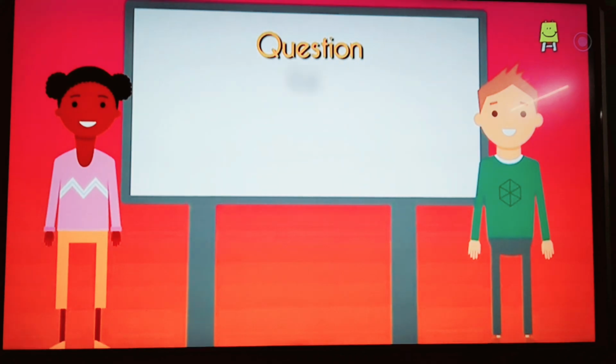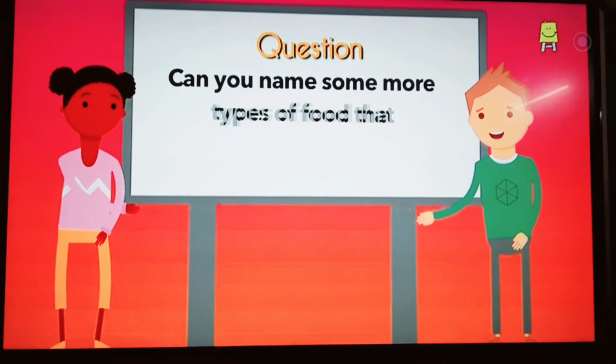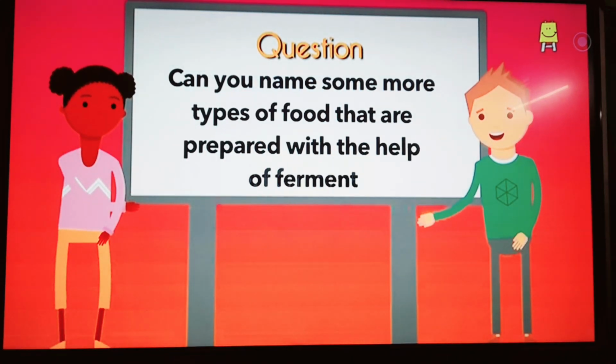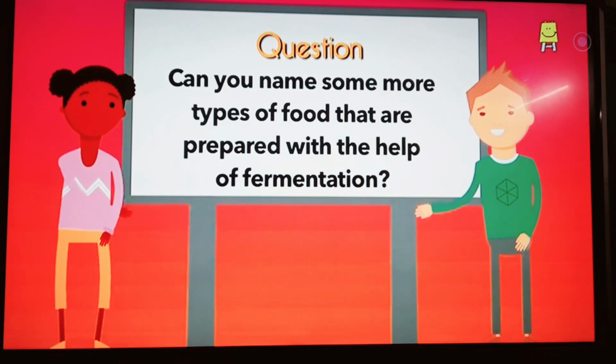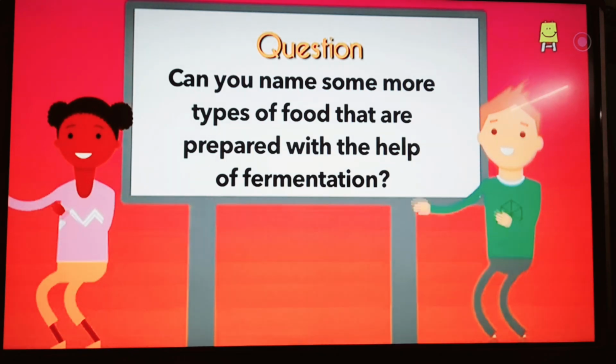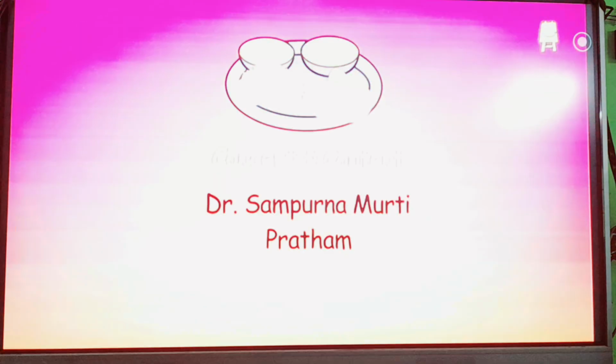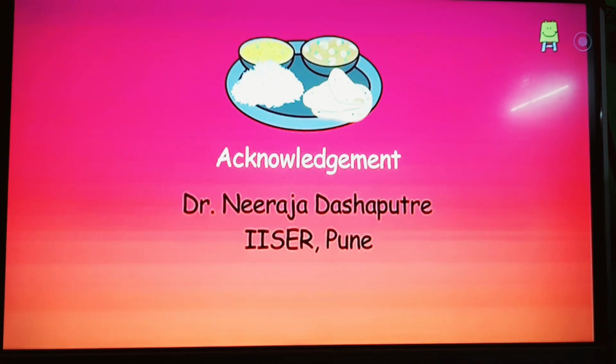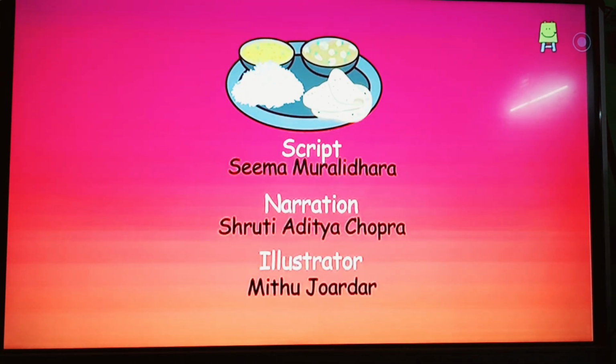Time for a question. Can you name some more types of food that are prepared with the help of fermentation? Remember, our kitchen is to be explored not just for food, but for science too.